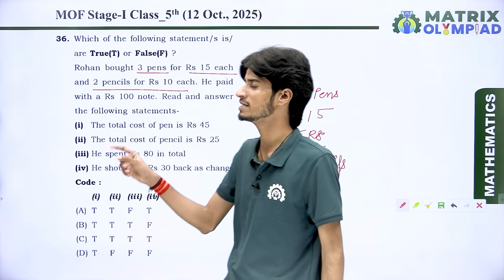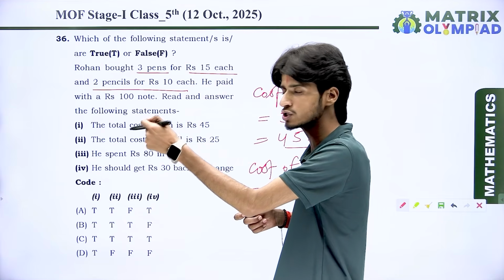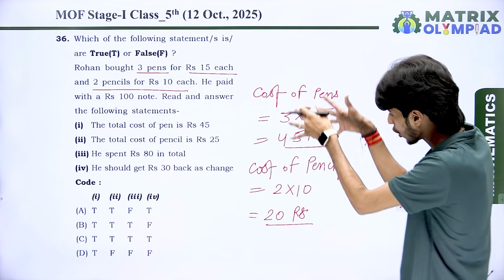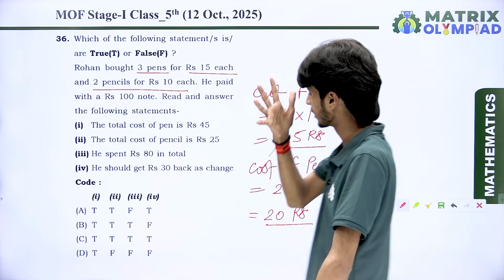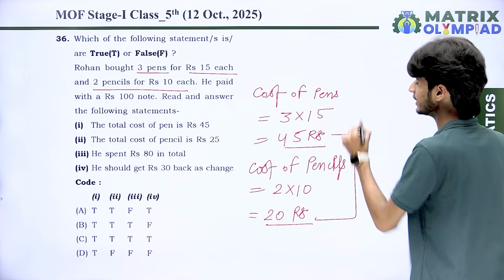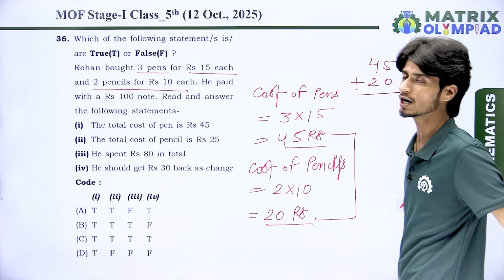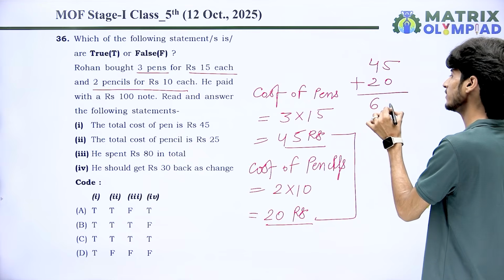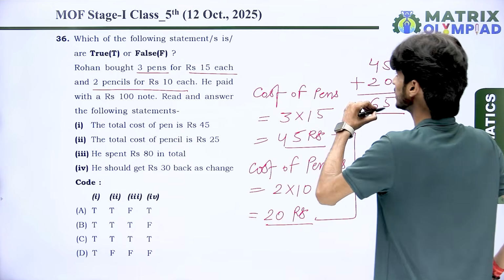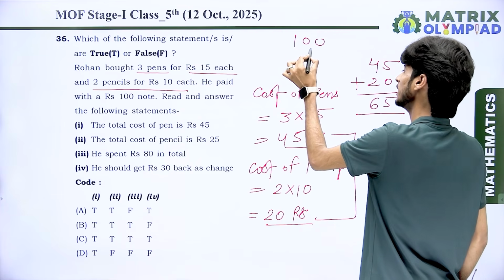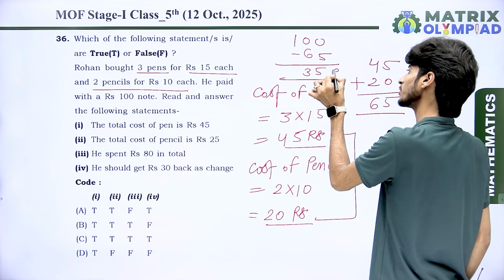He paid with a 100 rupee note. That means he gave 100 rupees to the shopkeeper, purchased all those things, and received the remaining money from the shopkeeper. Look here. The total spent money is 45 and 20: 45 for the pen and 20 for the pencil. Okay. So he spent 65 rupees in total in the deal with the shopkeeper. And whenever he gives 100 rupees to the shopkeeper, he receives the remaining money. So the remaining money is 35 rupees.